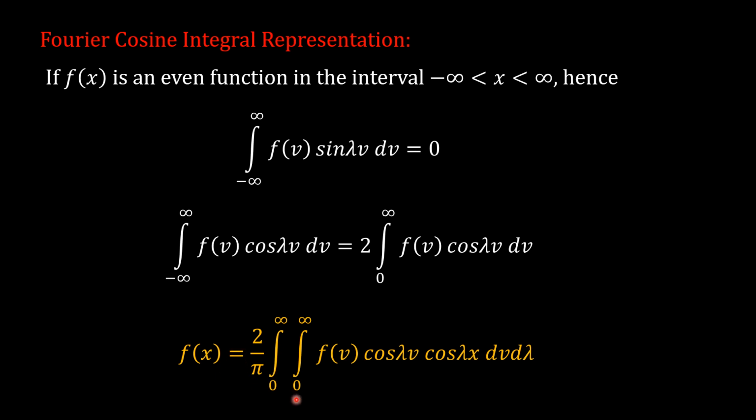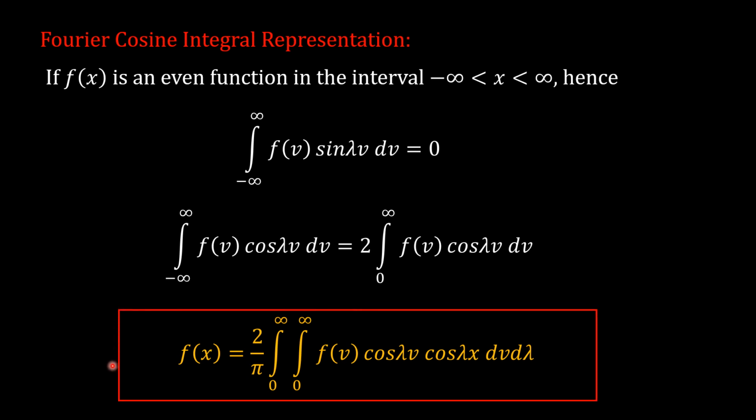Therefore, it now becomes f of x is equal to 2 upon pi integration from 0 to infinity integration from 0 to infinity f of v cos lambda v cos lambda x dv d lambda. So this is the required Fourier cosine integral representation.